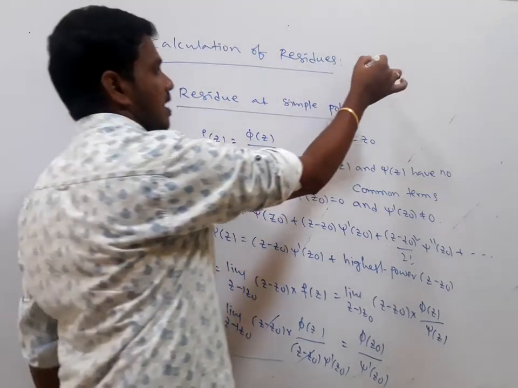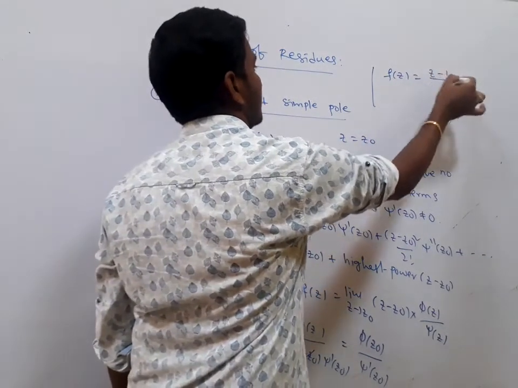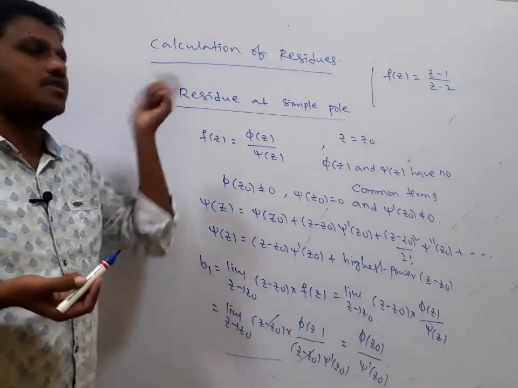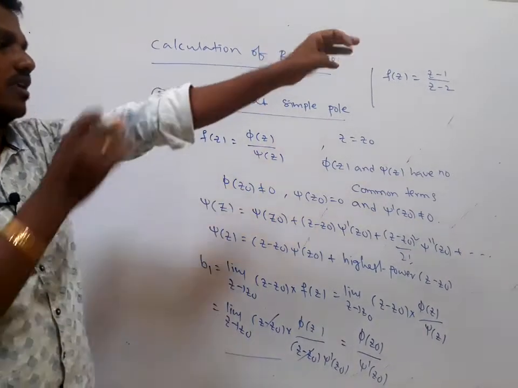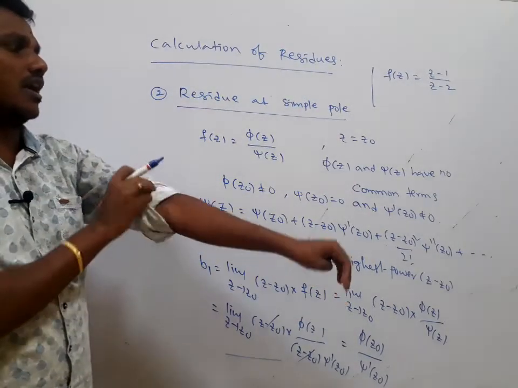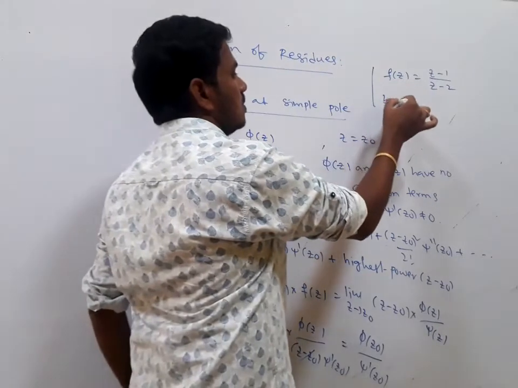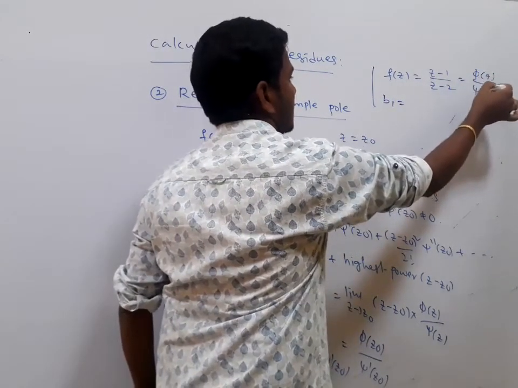Suppose let us take one example here, f of z is equal to (z minus 1) divided by (z minus 2). Clearly z equal to 2 is the isolated singular point. The terms are different in the numerator and denominator. So this is phi of z, here this is psi of z.